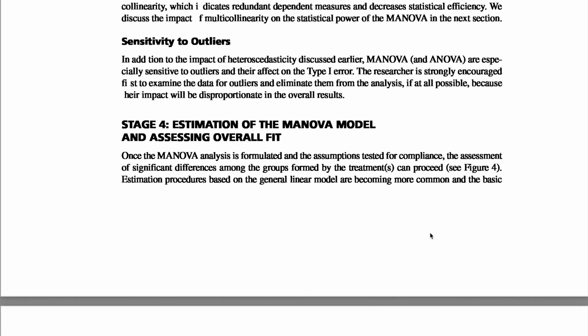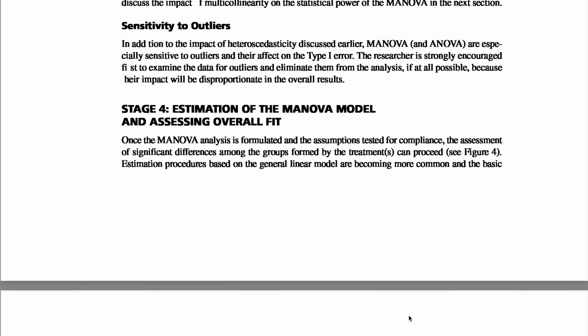Let's talk about the sensitivity to outliers. In addition to the impact of heteroscedasticity discussed earlier, MANOVA and ANOVA are especially sensitive to outliers and their effect on type 1 error. The researcher is strongly encouraged to first examine the data for outliers and eliminate them from the analysis if at all possible, because their impact will be disproportionate in the overall result.